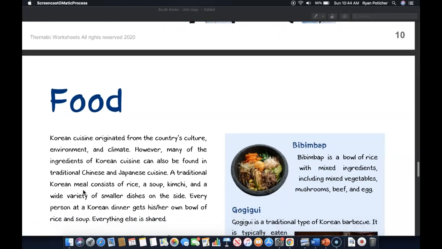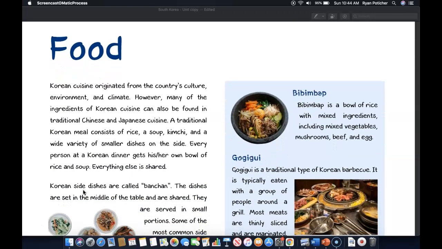Food. Korean cuisine originated from the country's culture, environment, and climate. However, many of the ingredients of Korean cuisine can also be found in traditional Chinese and Japanese cuisine. A traditional Korean meal consists of rice, a soup, kimchi, and a wide variety of smaller dishes on the side. Every person at a Korean dinner gets his or her own bowl of rice and soup.